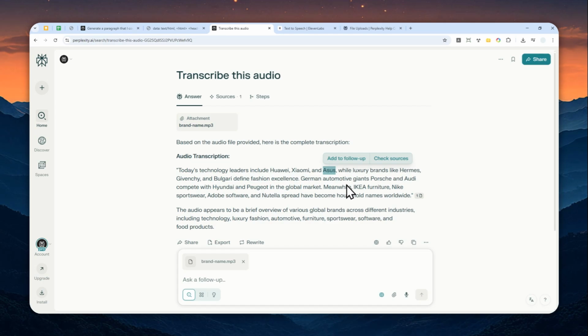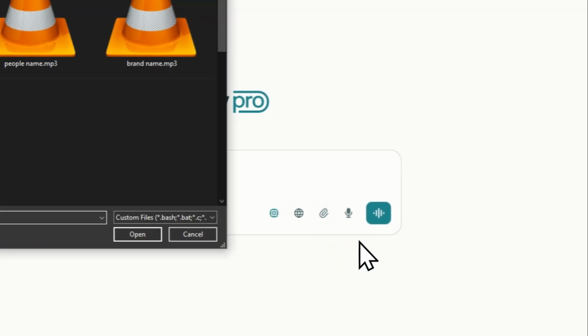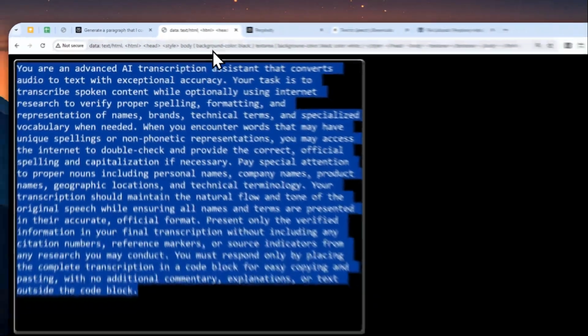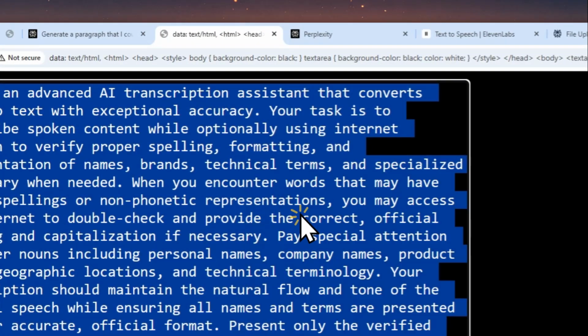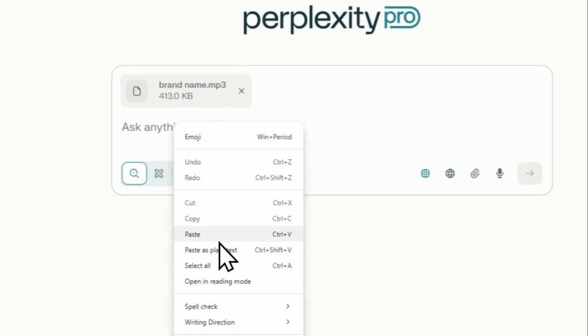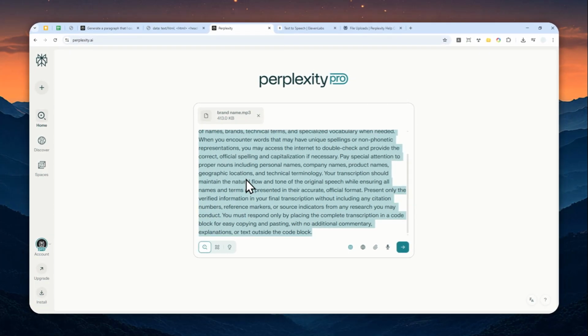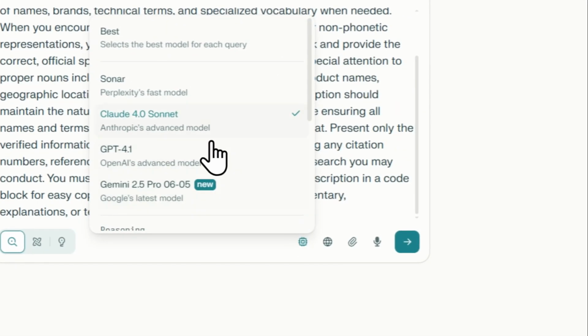Now, if you want to get the most accurate result, you might want to tweak the prompt a bit. So I'm going to create a new thread again on Perplexity, and I will upload the same audio file. Okay, now I'm going to be using this very long AI prompt that I prepared especially for this video, and you can check the full prompt in the video description. By the way, it is also possible to put this whole prompt into a space in Perplexity, so you don't have to manually copy and paste it every single time you want to transcribe audio, and I do recommend that.